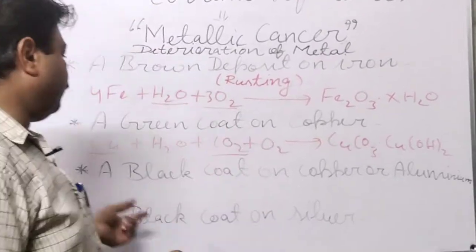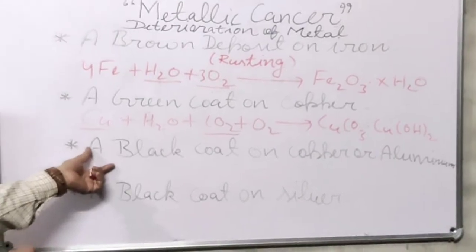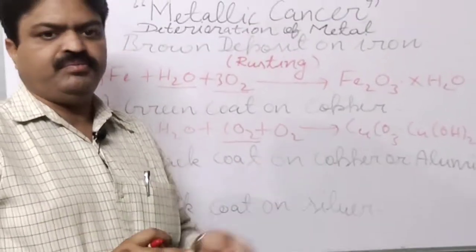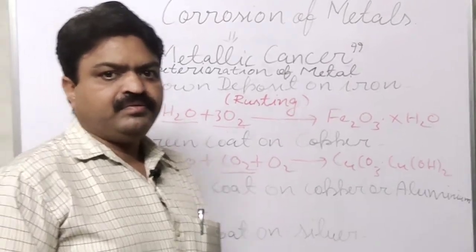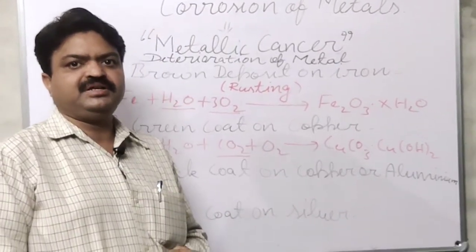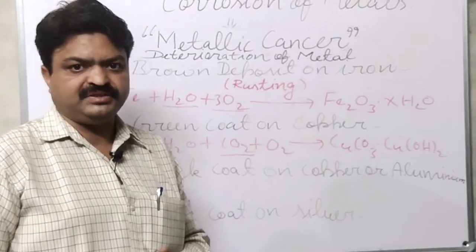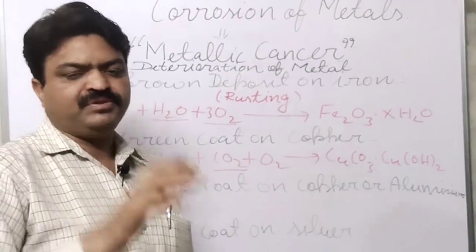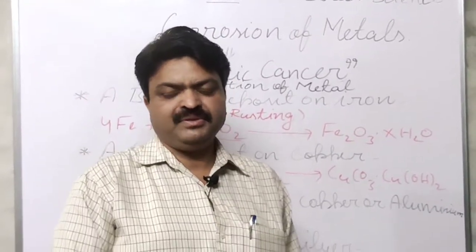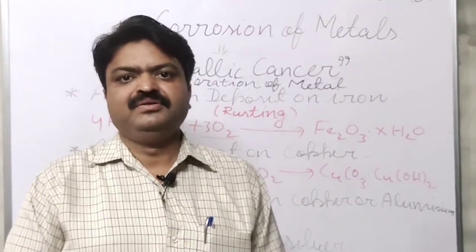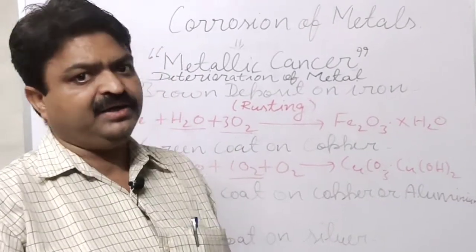Now we come to the next, a black coat on copper or aluminium. Generally we observe the copper or aluminium utensils that we use in our daily life. When we purchase them from the market, they have a shiny appearance, but after some time they become dull and dark. Why do they become dull and dark?